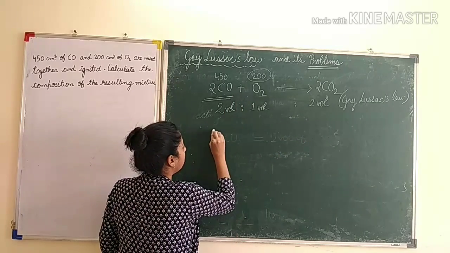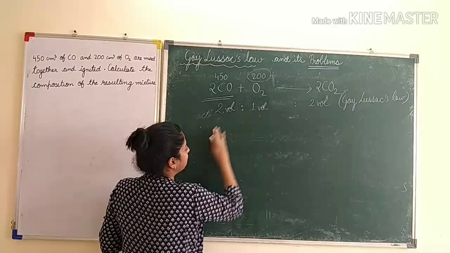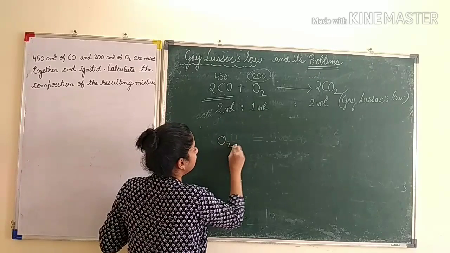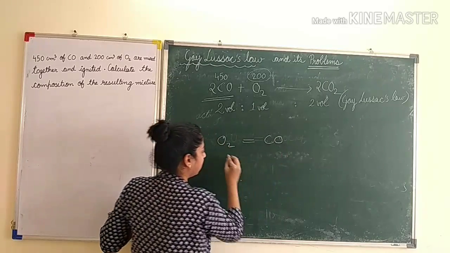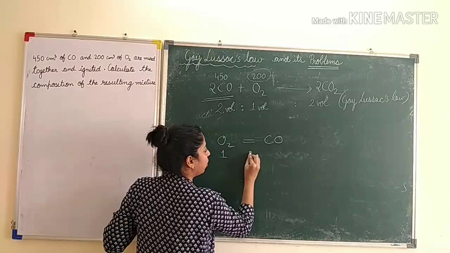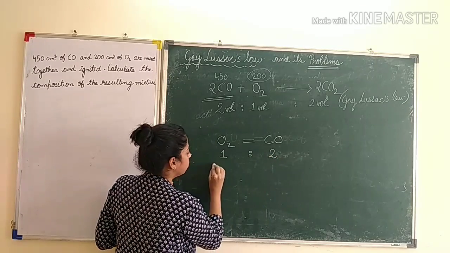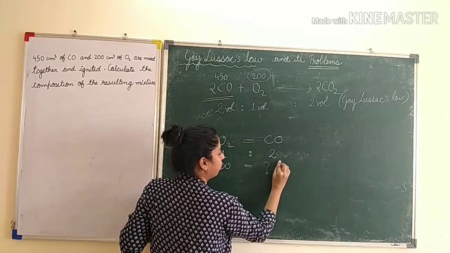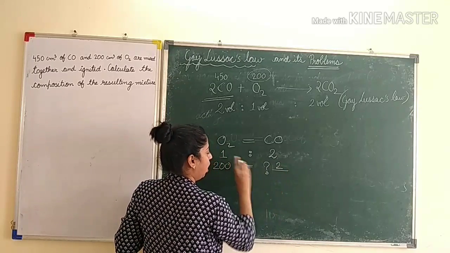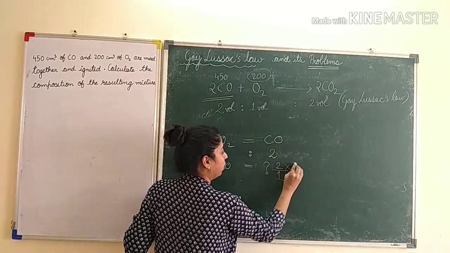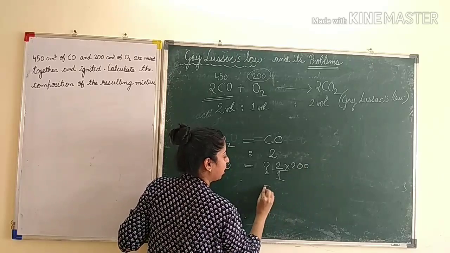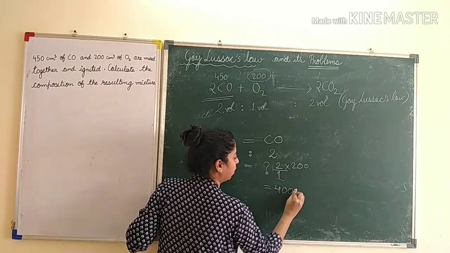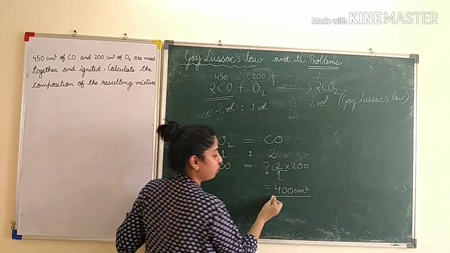So we know that 1 volume of, we will compare these two. So oxygen corresponds to carbon monoxide. So 1 volume corresponding to 2. So this was 200, so this will be how much? So we will write right hand side upon left hand side into 200. So we get 400 centimeter cube. So what does this mean?